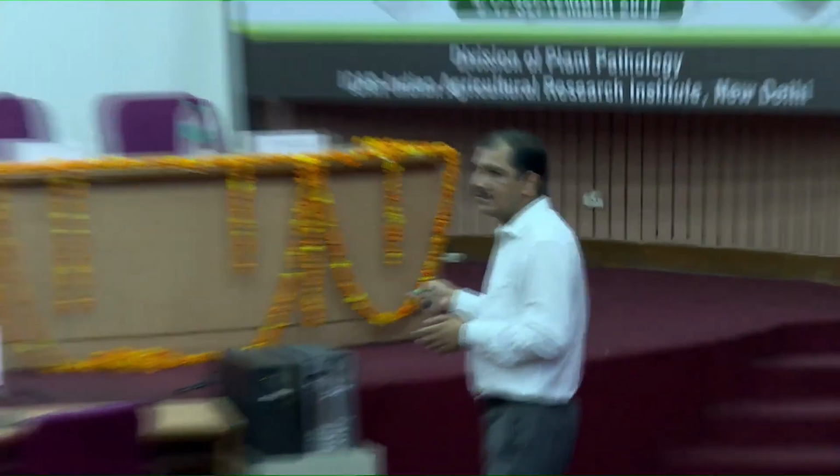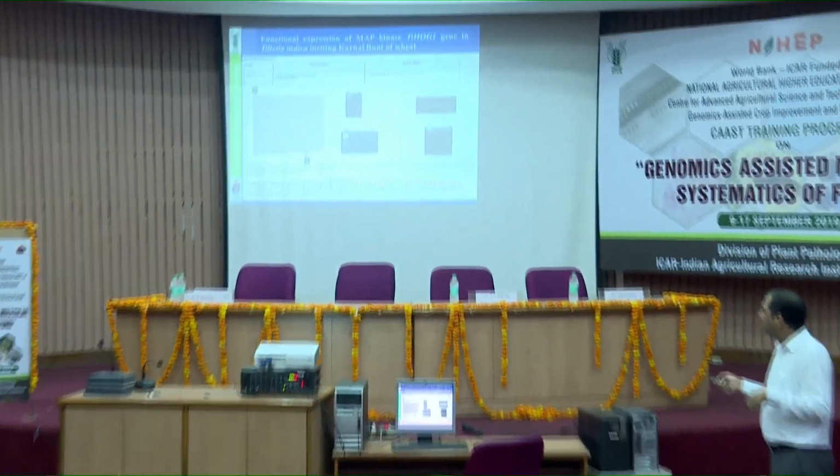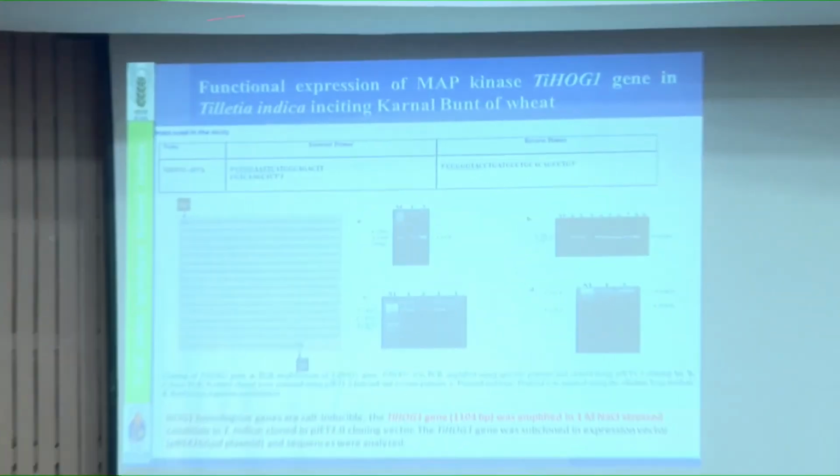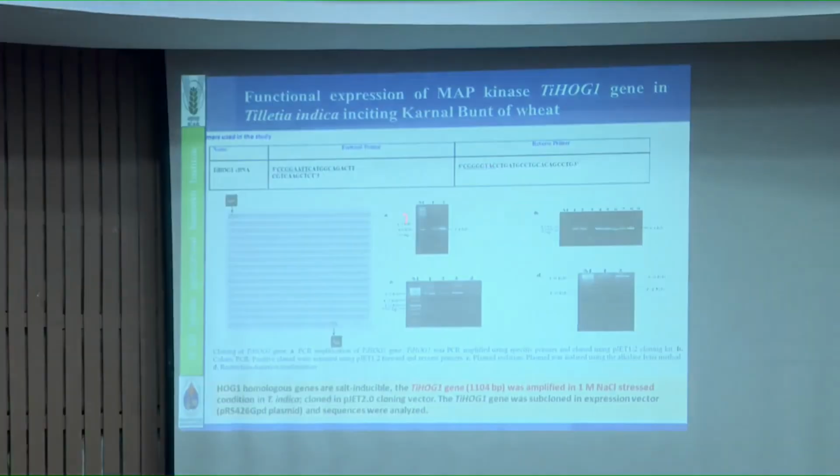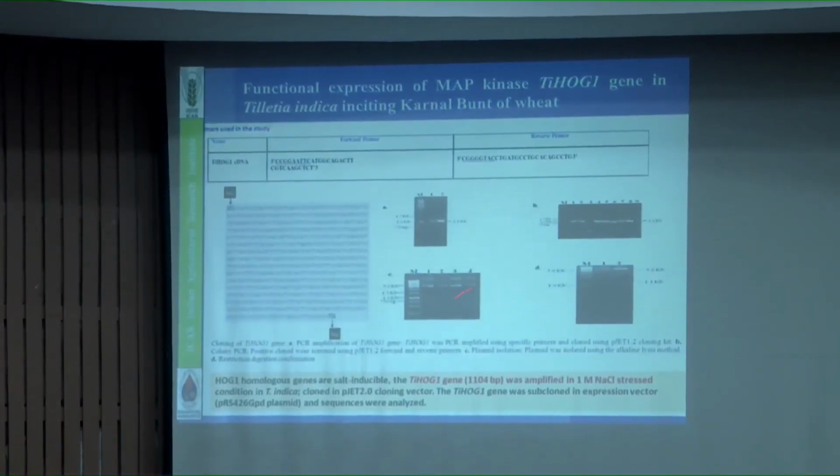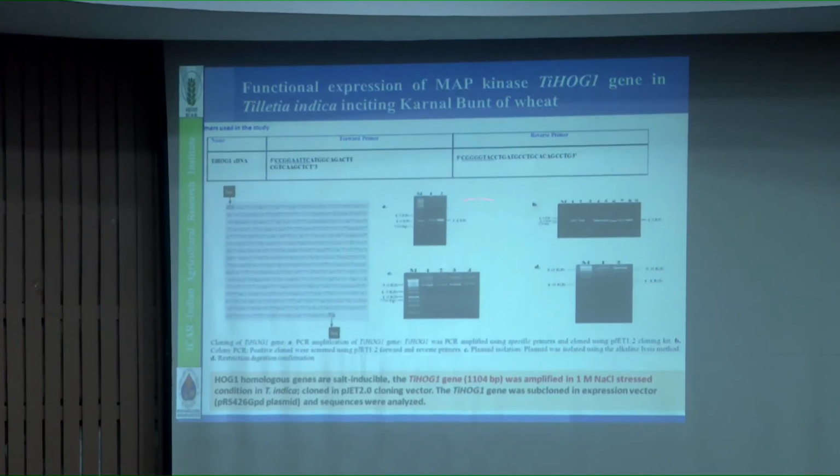Coming to the functional part, in the whole genome we selected one gene, the TIHOG1 gene, which was earlier reported to have a role in stress and virulence also. So what we did here, we characterized this TIHOG1 gene in our genome Tilletia indica. First we designed the primers for the TIHOG1 gene, then cloned the gene, in the presence of stress also, both the things, subcloned in a cloning vector, and sequenced.